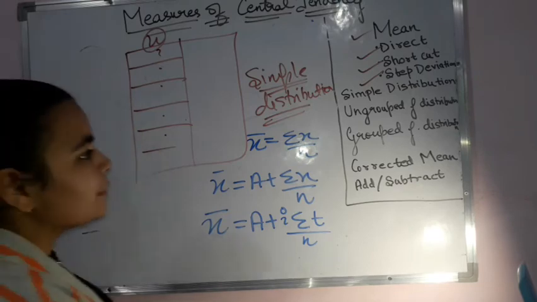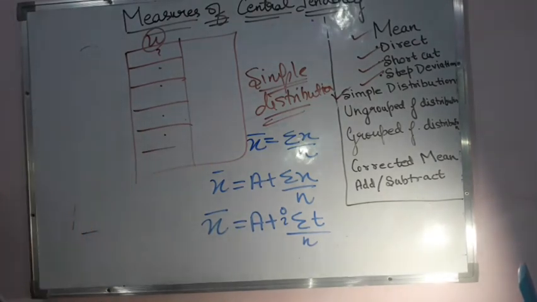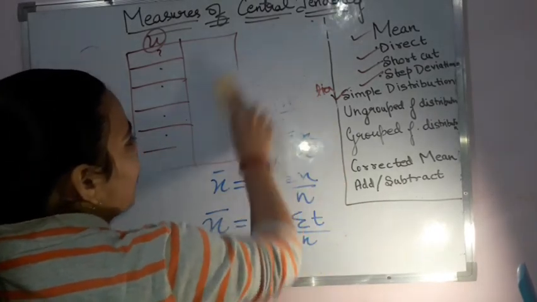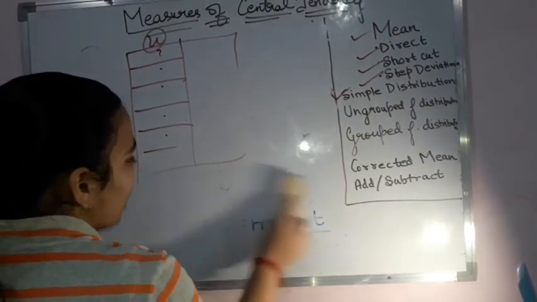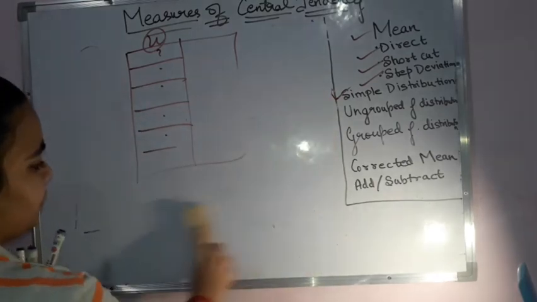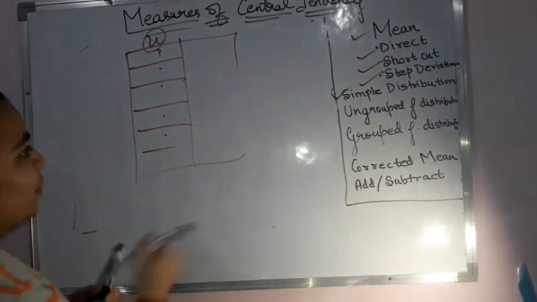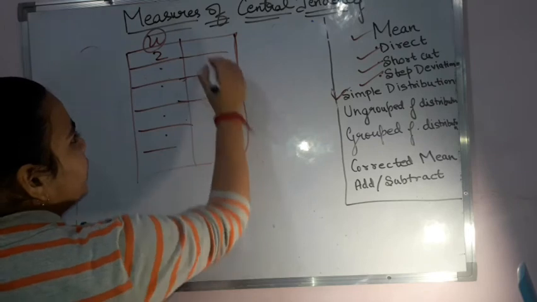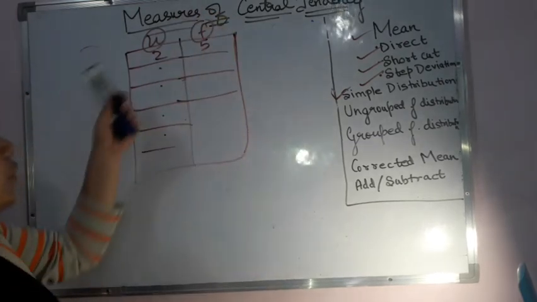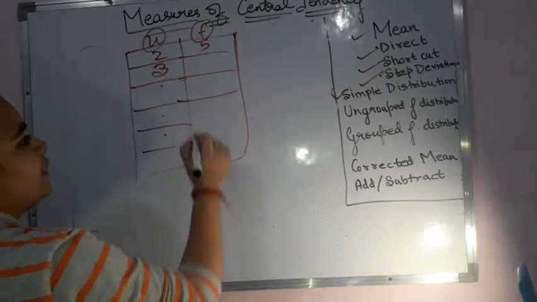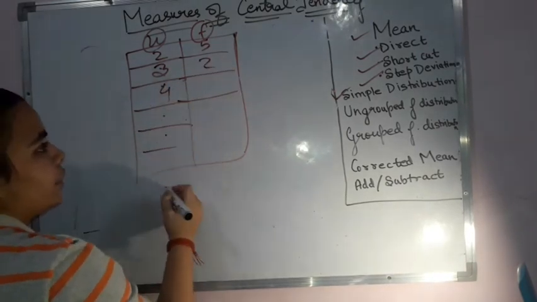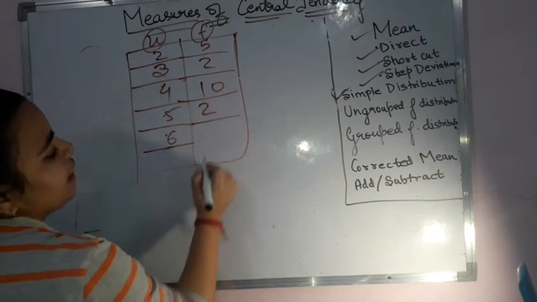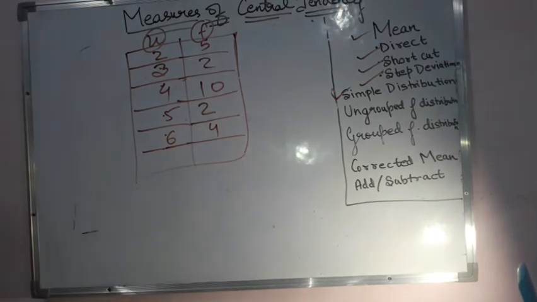Now after the simple distribution you have got ungrouped data and you have got grouped data. Now how are we going to solve them? So when you have the ungrouped data, it means discrete, and discrete means that one particular value is there. Let us say 2 is there. Now this 2 is occurring 5 times, so the frequency of 2 is 5. Now we have 3 over here, that is occurring 2 times. Then I have got 4, that is occurring 10 times. Then I have got 5, which is occurring 2 times. And I have got 6, which is occurring, let us say, 4 times. So that means it is discrete.